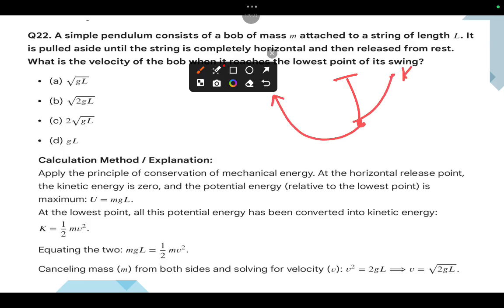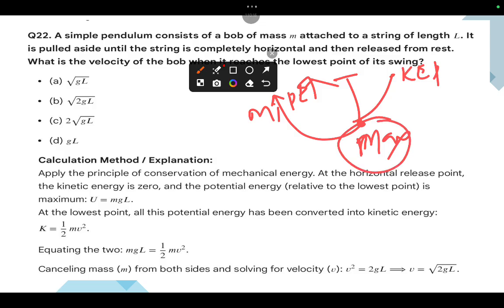Here the kinetic energy is minimum, here kinetic energy is max, here also minimum. Here potential energy is max and here potential energy is minimum. So now we go for the potential energy formula, that is mgh, that is nothing but mgL.